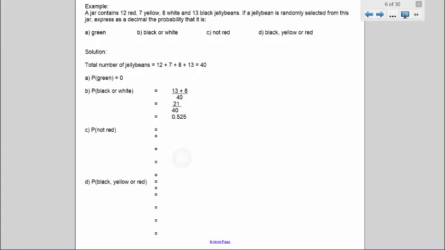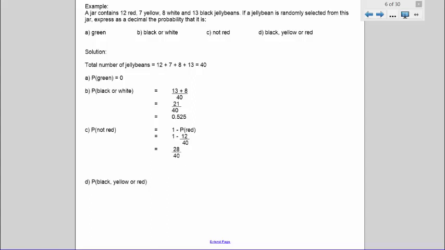Part C. Find the probability that it is not a red jelly bean. Not red is the complement of it being a red jelly bean. So that means that we use 1 minus the probability of being red. The probability of it being a red jelly bean, there's 12 out of the 40 jelly beans are red, so that means that we've got 1 minus 12 out of 40.